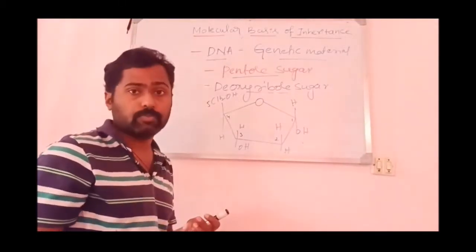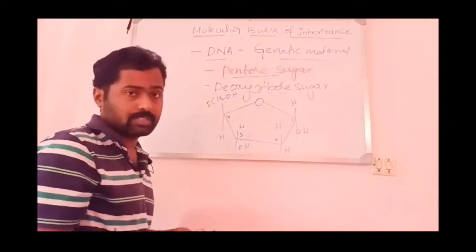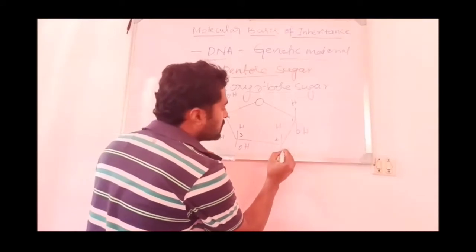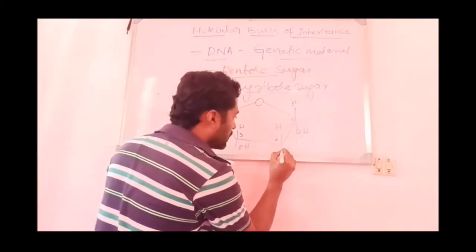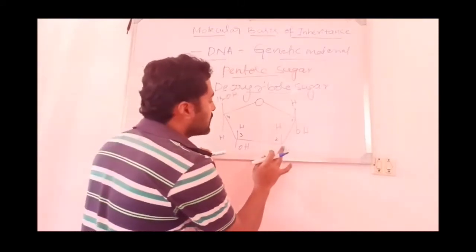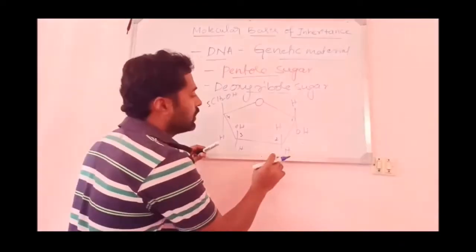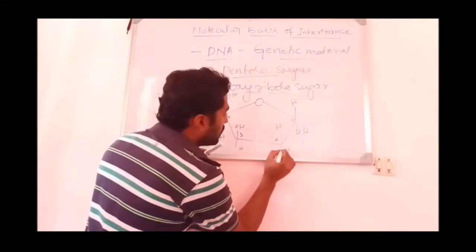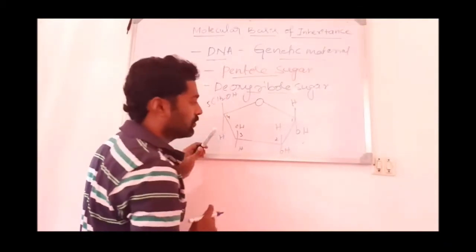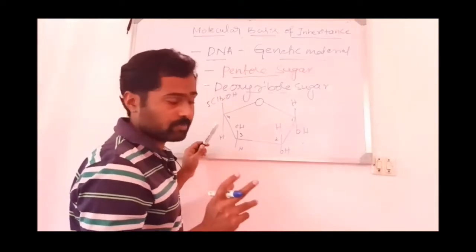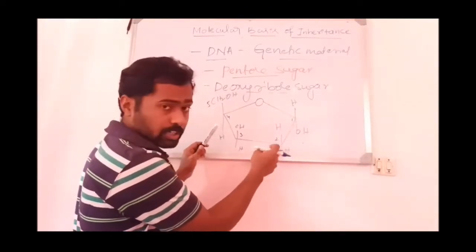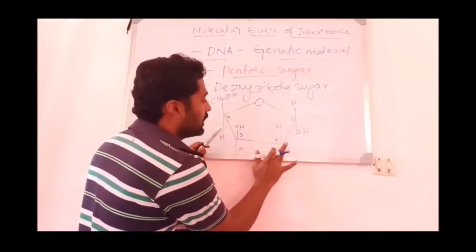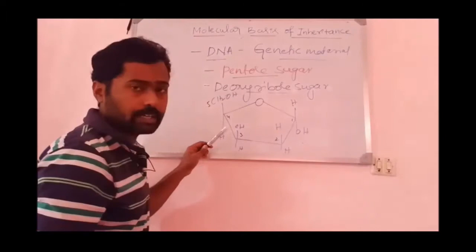Deoxy: D means removal, oxy means oxygen. Here you observe that the oxygen present at the second carbon atom in the ribose sugar, the oxygen of the OH hydroxyl group on the second carbon atom, is eliminated in DNA.